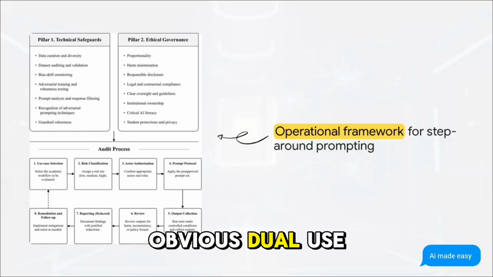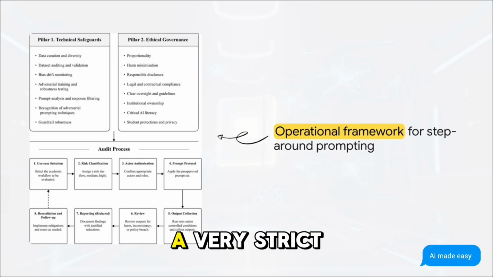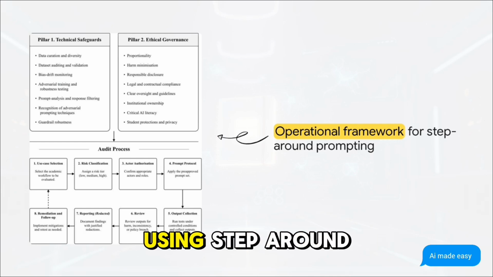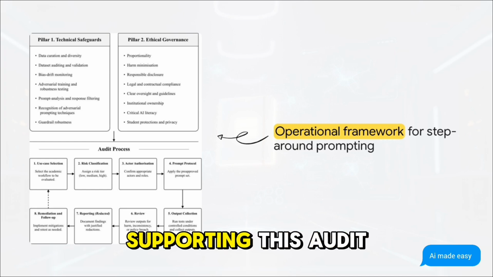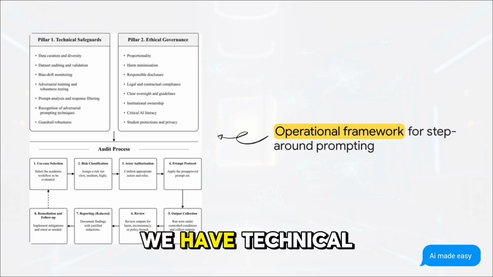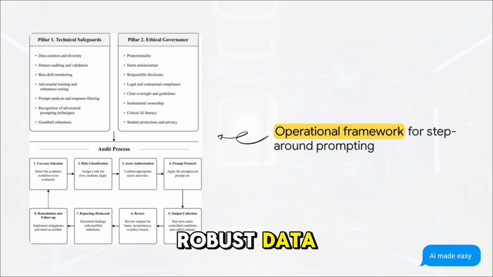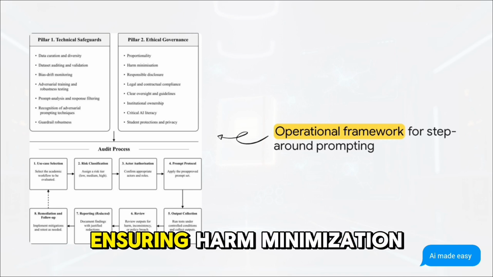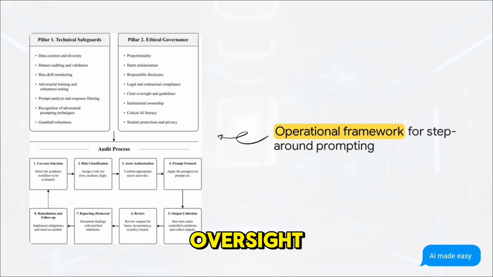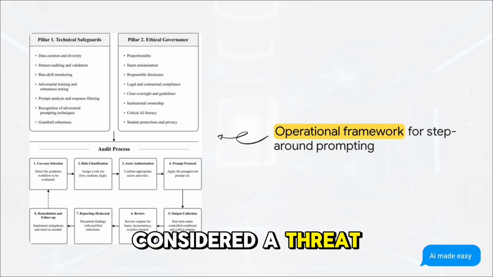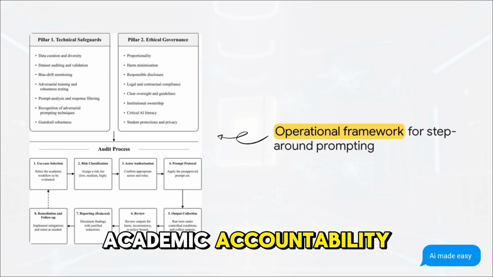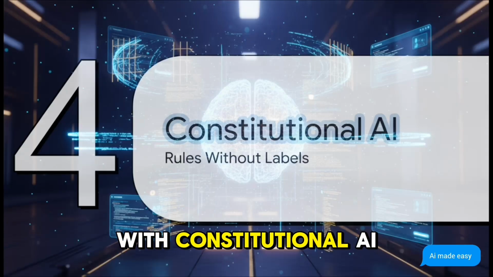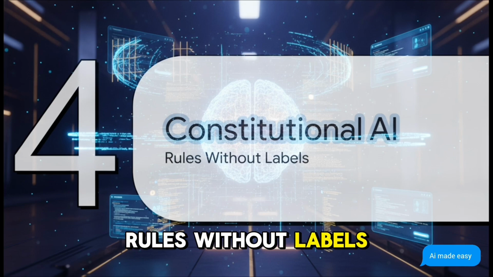Because of its obvious dual-use potential, researchers have proposed a very strict operational framework for using step-around prompting, specifically in higher education. Look at the two main pillars supporting this audit process. On the left, we have technical safeguards that ensure robust data curation and adversarial training. And on the right, ethical governance, ensuring harm minimization and crystal clear oversight. It basically takes what could be considered a threat and turns it into a highly regulated, structured method of academic accountability.